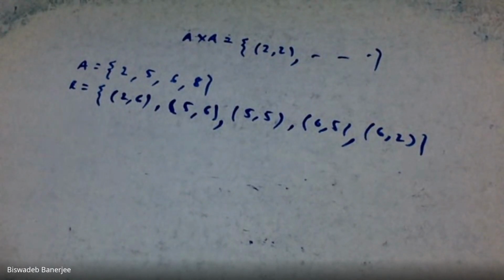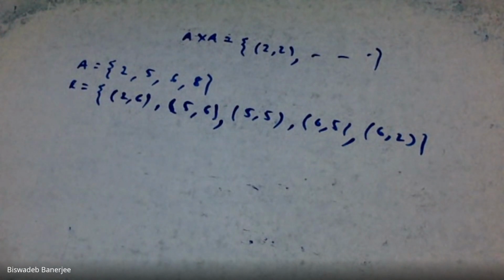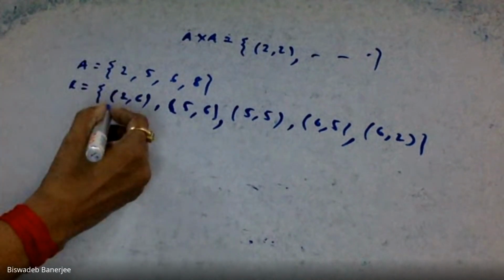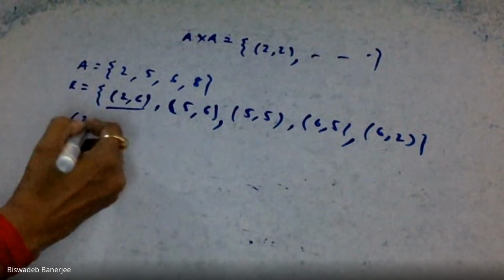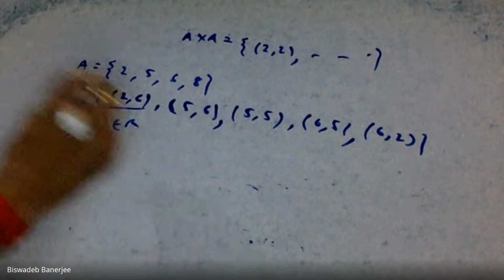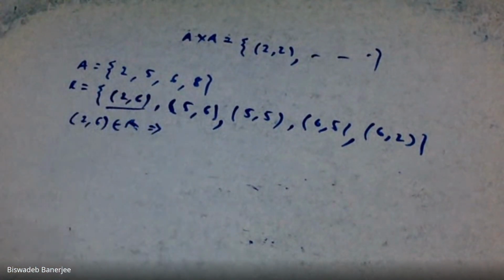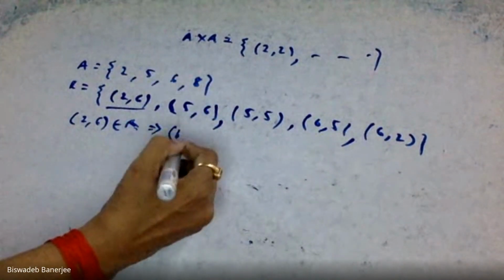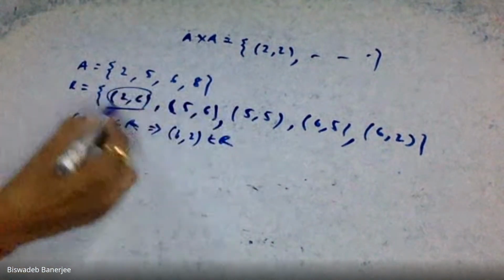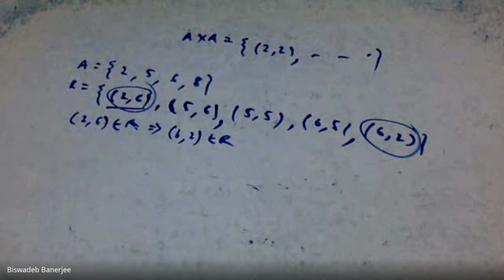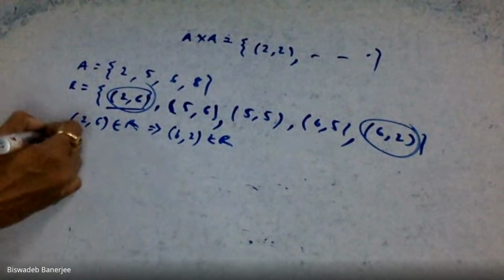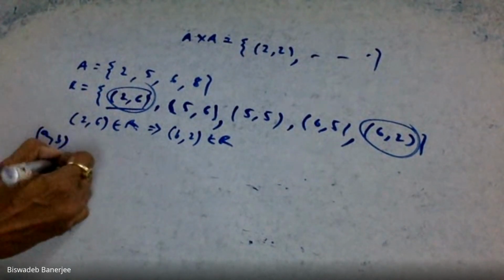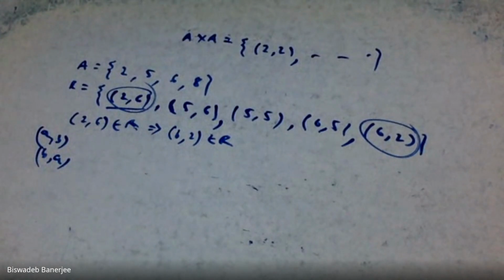Question: is this relation symmetric? Now we have to check this. How to check this? First of all, take a comma b as 2, 6. 2, 6 belongs to R. This implies 6, 2 also belongs to R. Symmetric relation means if a comma b is there, then b comma a must be there.